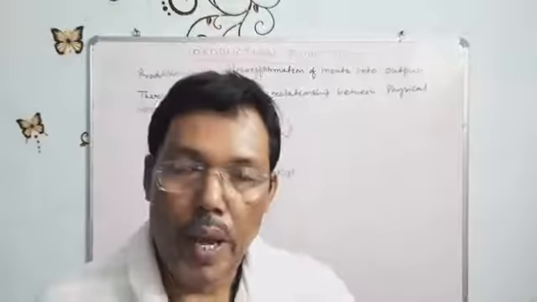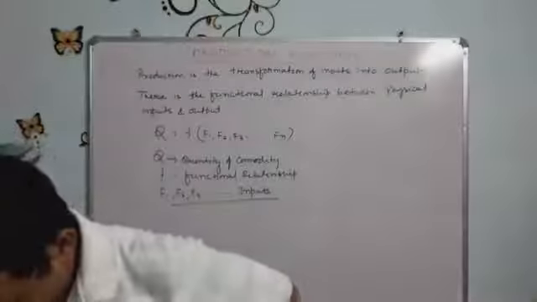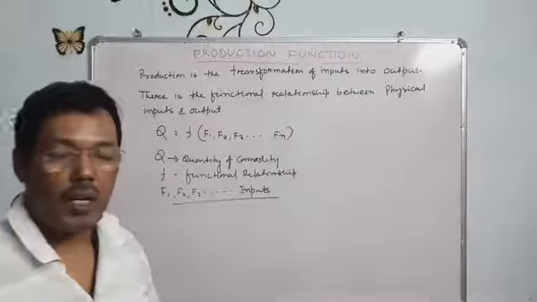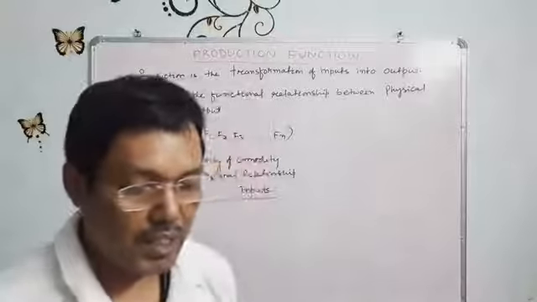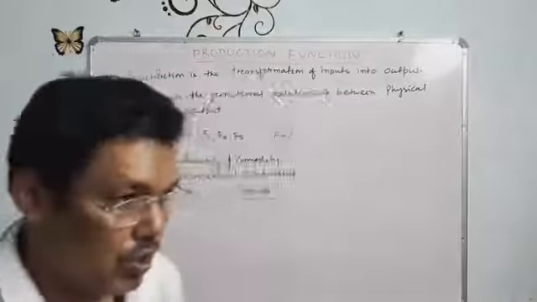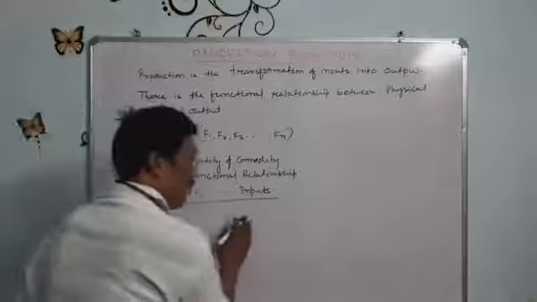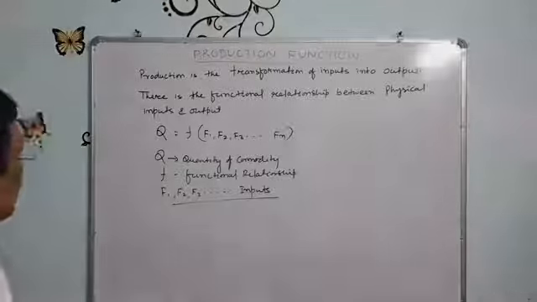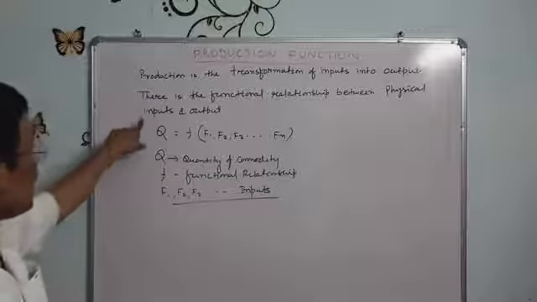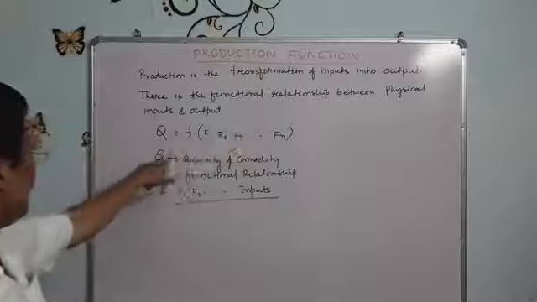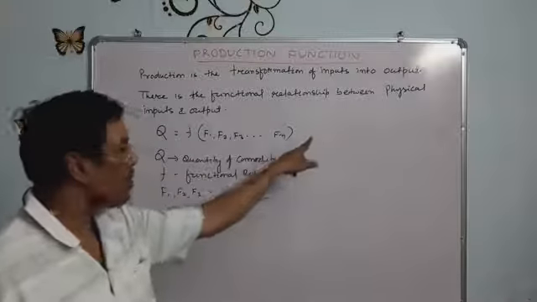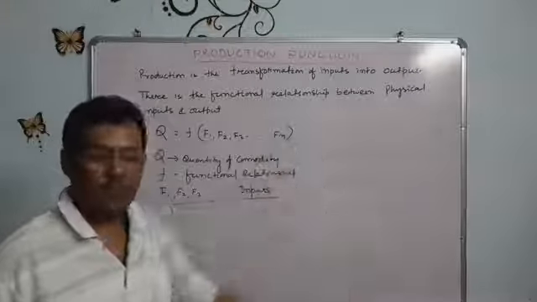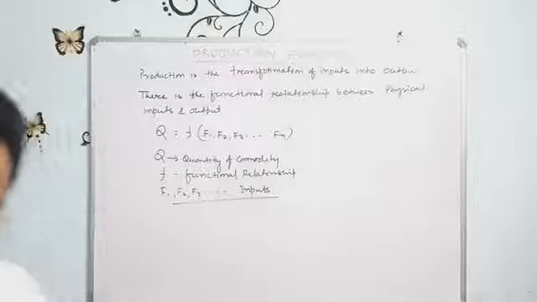F1, F2, F3 stand for the different factors of inputs. So what is the production function? The production function is the relationship between physical inputs and outputs.